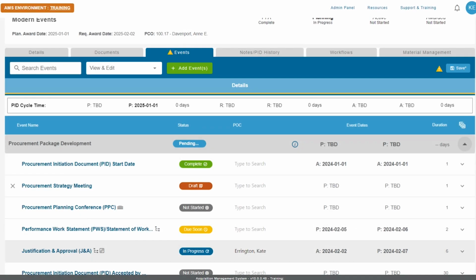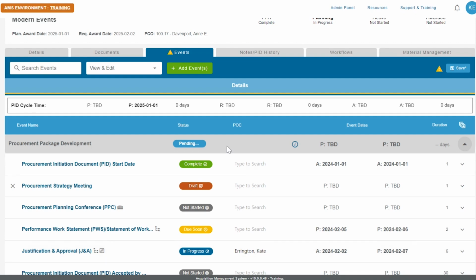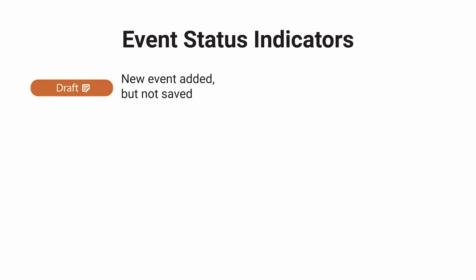The gate events are going to represent the start and end of each of your phases, which is how cycle times are tracked. Your phases and your events have different status indicators. The first status indicator that you may see is the draft indicator. This draft indicator is when a new event has been added to the schedule and the schedule has not yet been saved.